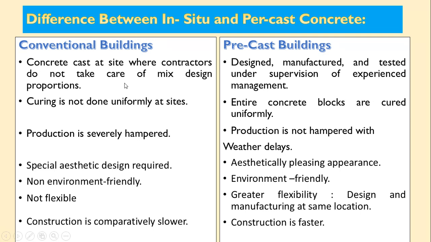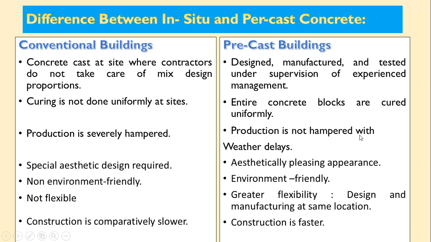In case of conventional buildings, production is severely hampered. It is a little bit difficult to maintain the production, the progress of the work, and the speed of the work due to different reasons. But that is not the case with precast building elements.